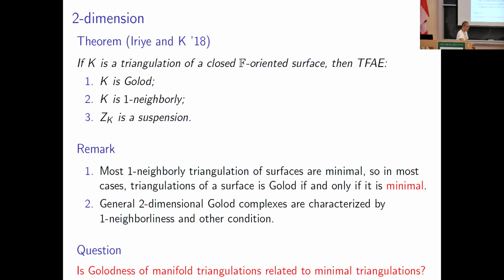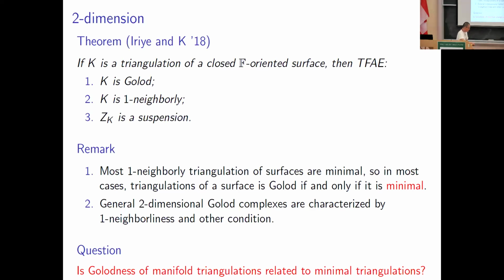So in one and two dimensions, Golodness of a triangulation of a manifold is very close to the minimality of a triangulation. Minimal means that the number of simplices in every dimension is minimal.